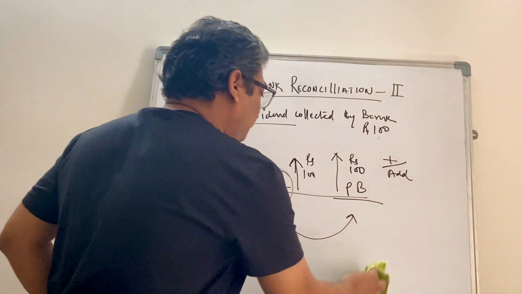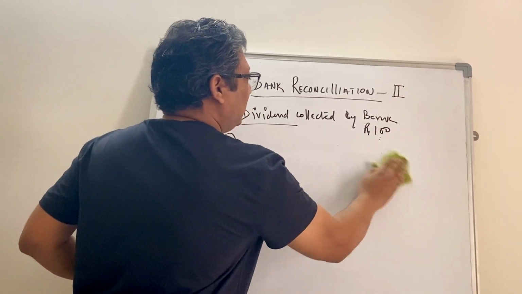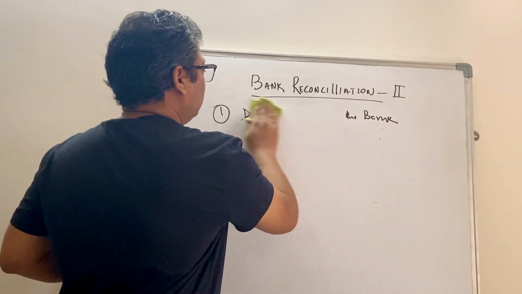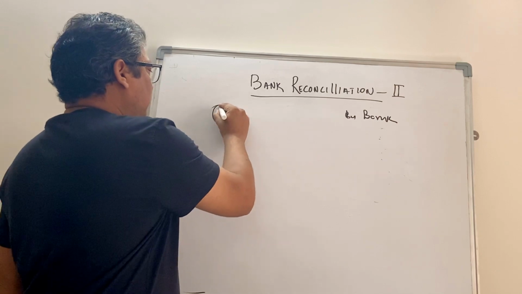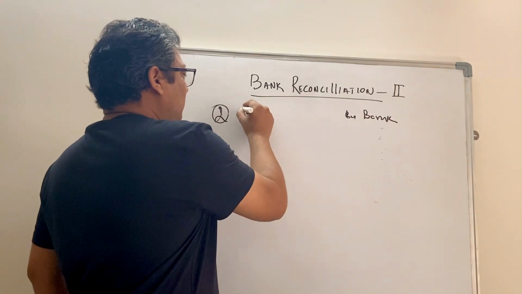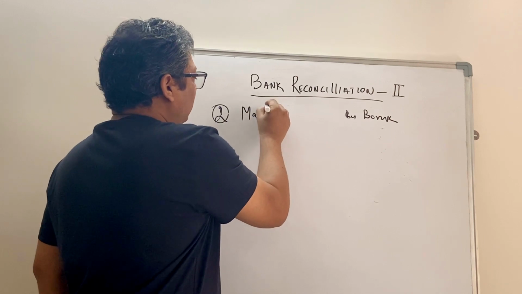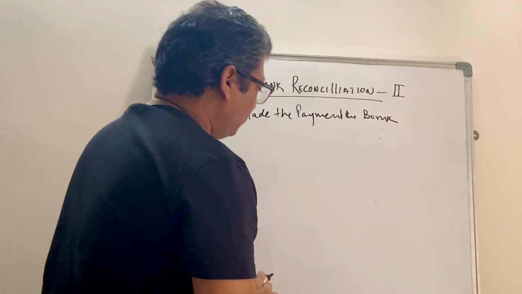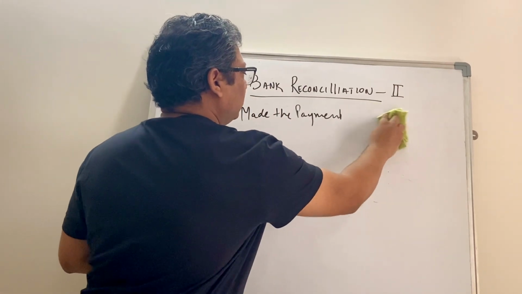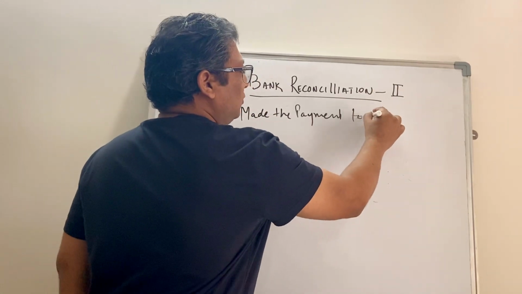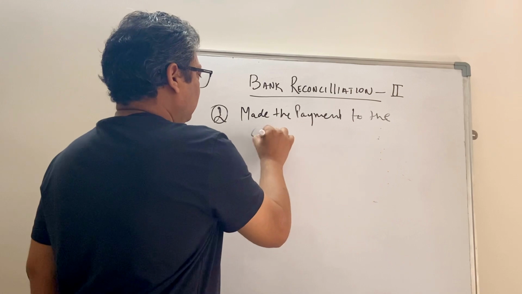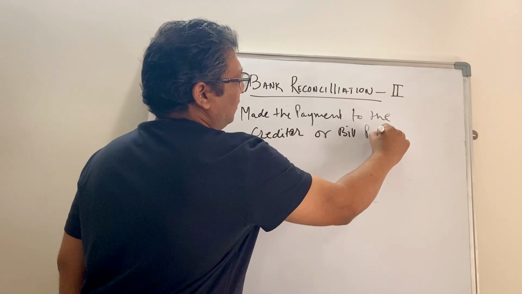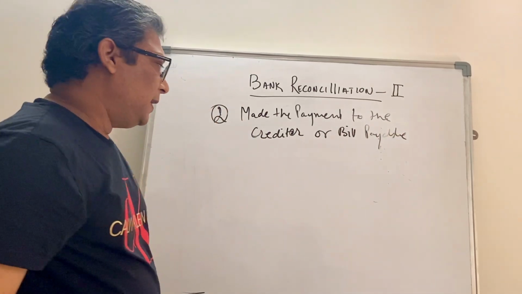So another scenario is if the bank makes any payment directly on behalf of the customer, right? So the second scenario is that the bank has made the payment to the creditor or bills payable, right?